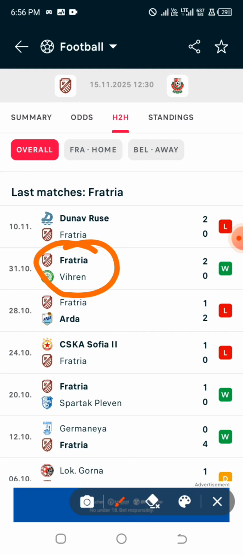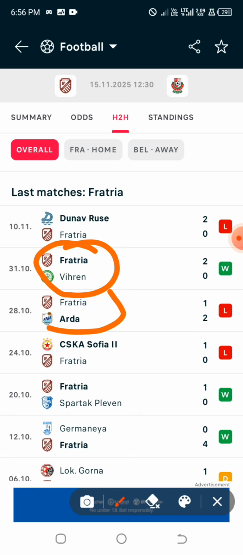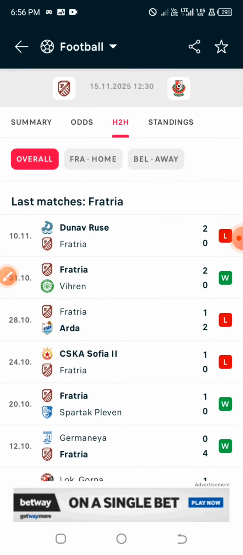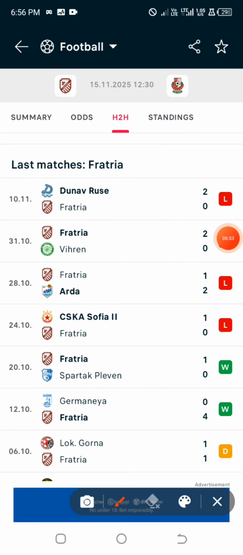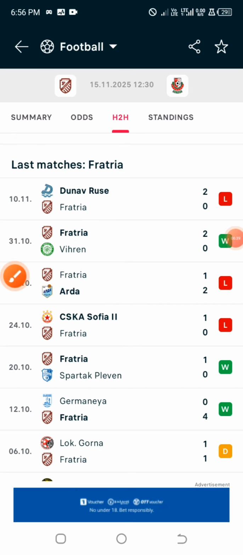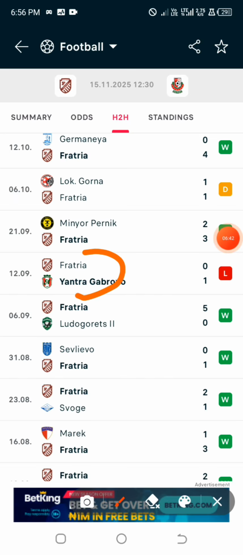Now let us check for the home team, which happens to be Fracture. Sorry, let me start again. So they played at home here, they played at home here, they played at home here, they played at home here, they played here.